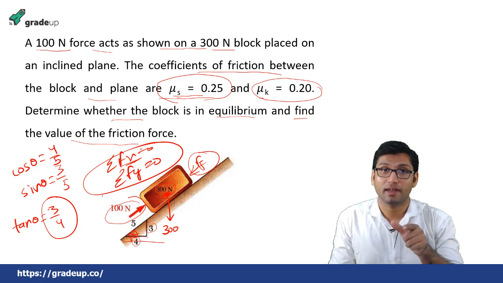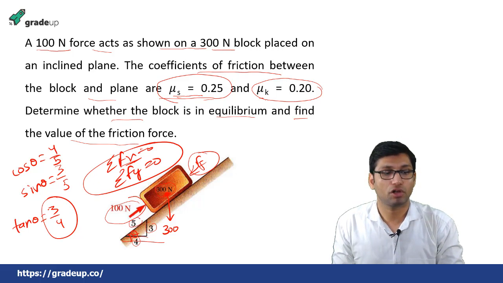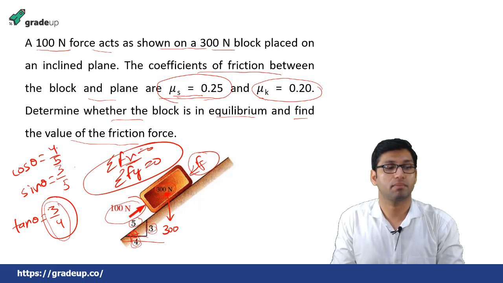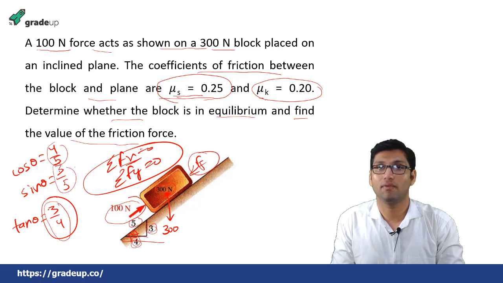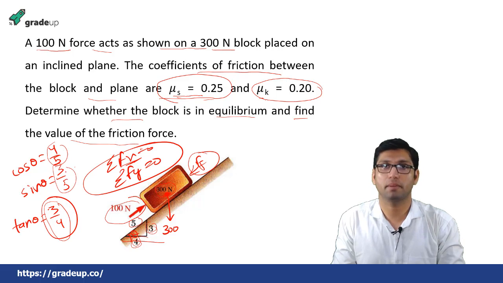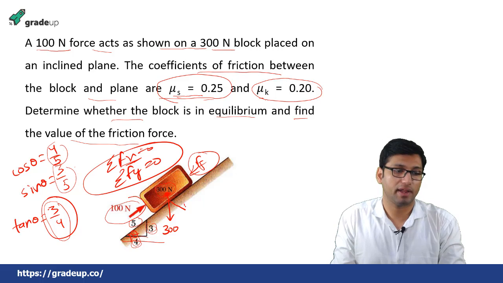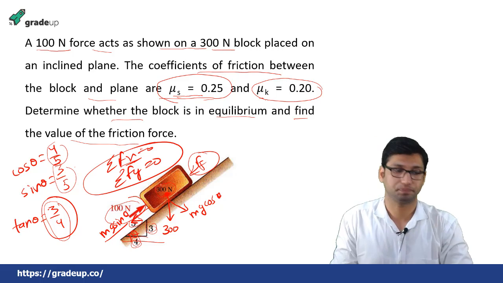So in this question theta is not directly given, but the dimensions are given to you. From here you can easily find the value of theta in terms of this number or ratio. Now this mg will have two components. In the x direction this will be mg cos theta, and in the opposite direction, opposite to the force, this will be mg sin theta.